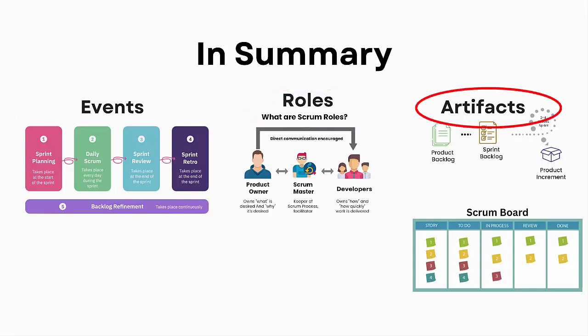Artifacts. Artifacts provide transparency and structure. The product backlog, managed by the product owner, is a prioritized list of everything needed for the product. The sprint backlog is the list of work the team commits to for the sprint.